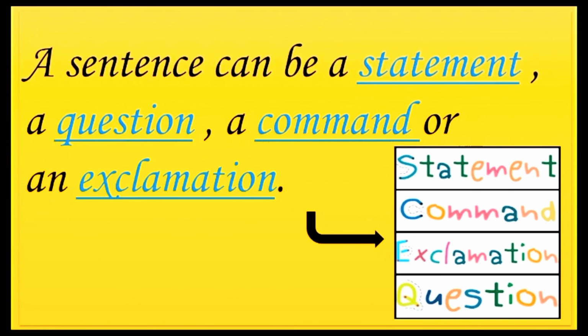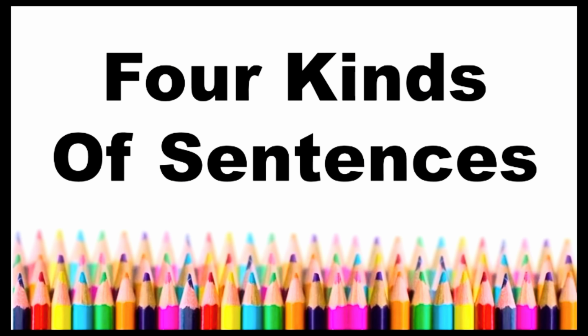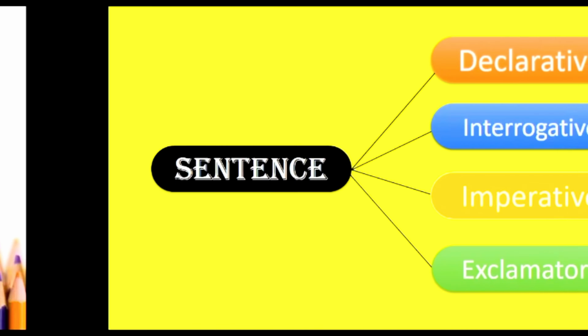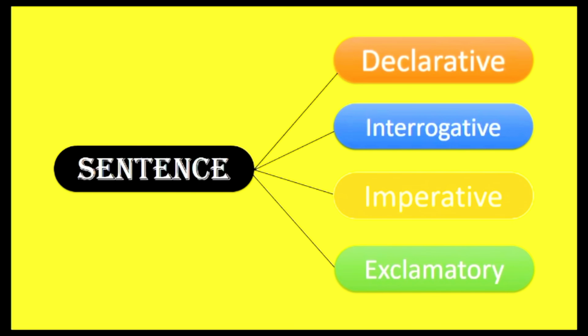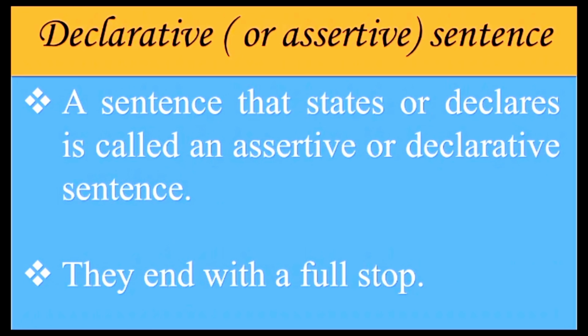A sentence can be a statement, a question, a command, or an exclamation. Therefore, sentences are mainly divided into 4 kinds: declarative sentence, interrogative sentence, imperative sentence, and exclamatory sentence. Let's understand each one of them.